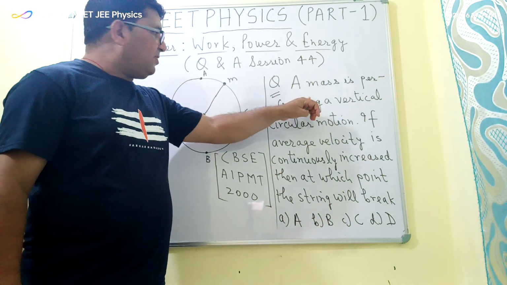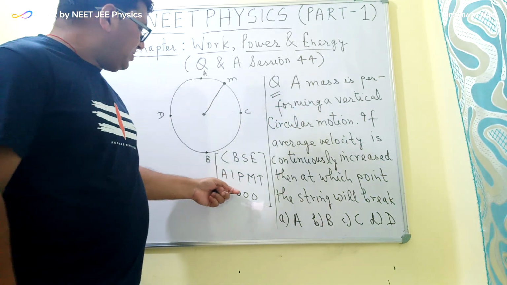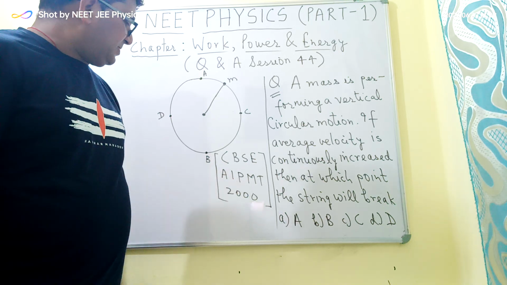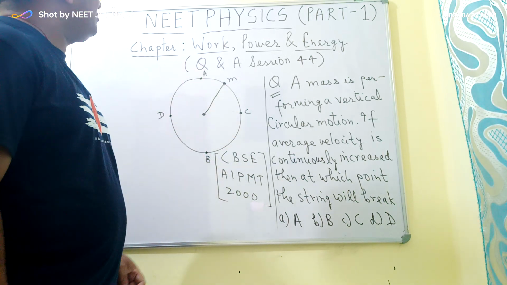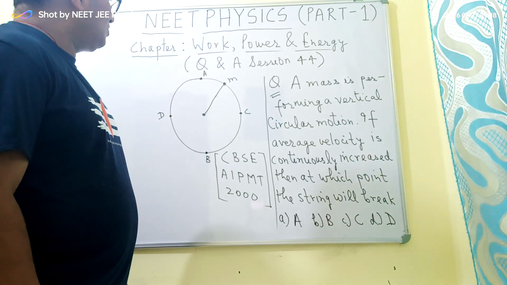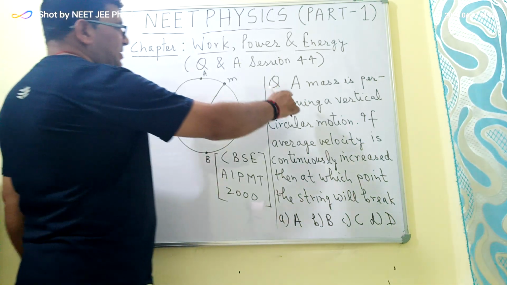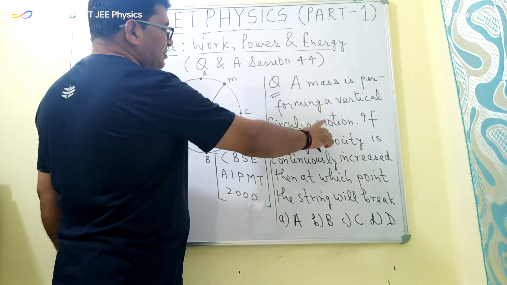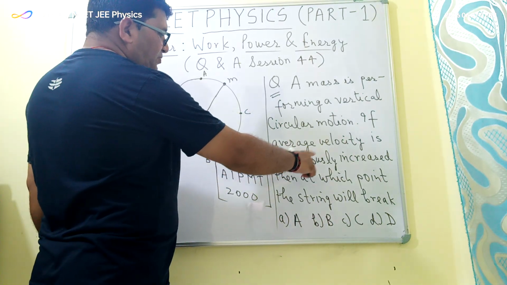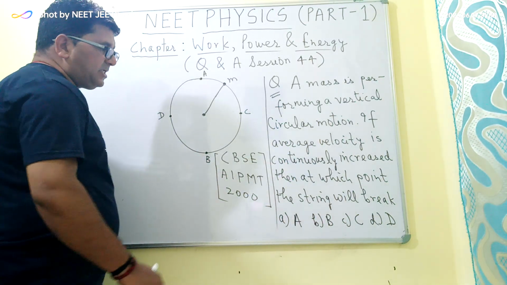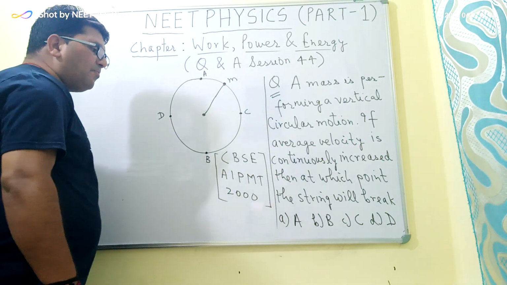The question which I have taken for this session was asked in the CBSE All India Pre-Medical Test in the year 2000, and this question is from the chapter of work, power and energy. So here a mass is performing a vertical circular motion as shown in this figure. If the average velocity is continuously increased, then at which point will the string break?